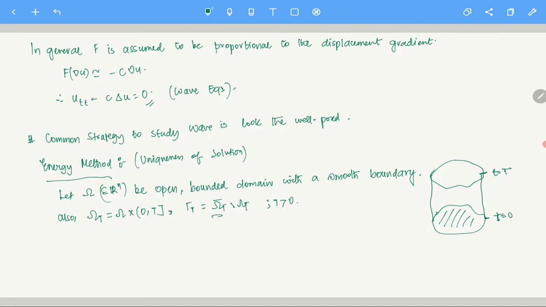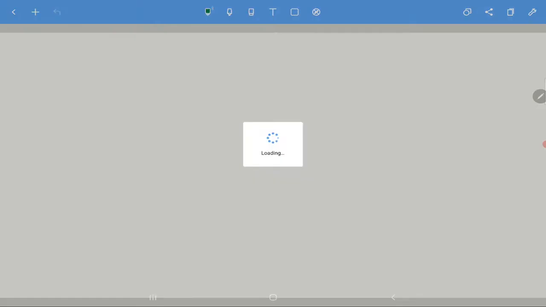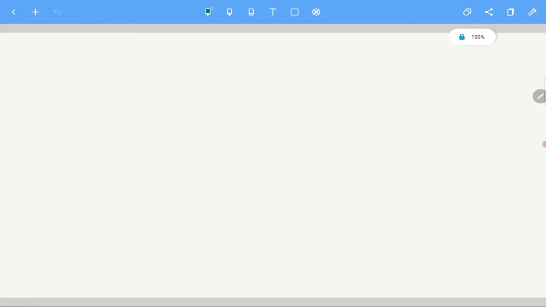Now the first thing is to write the initial and boundary value problem, how all of this looks in the context of the wave equation.